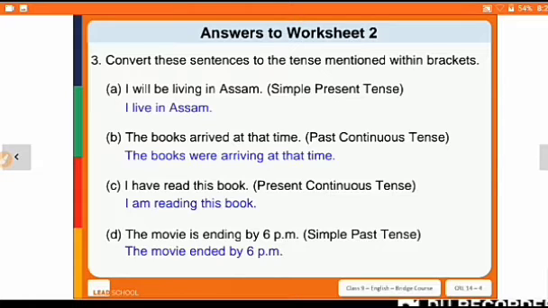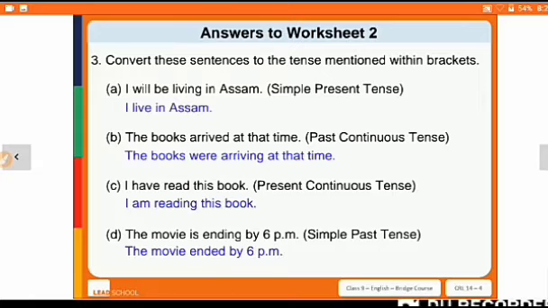Okay, so we have to convert from future continuous to simple present tense. Okay, no issue. So what is the structure of simple present tense? First subject will be there, okay, I. Then first form of the verb, that is living का क्या होगा? live होगा. I live. Then object, so it will be in Assam. I live in Assam. If you know the structure, then only you will be able to convert the tense.